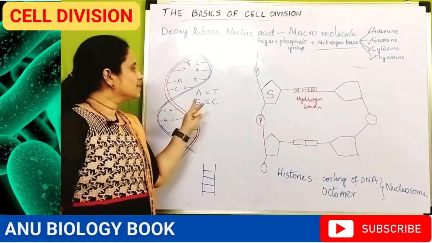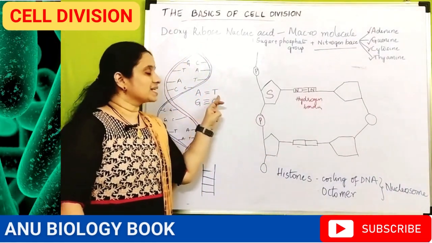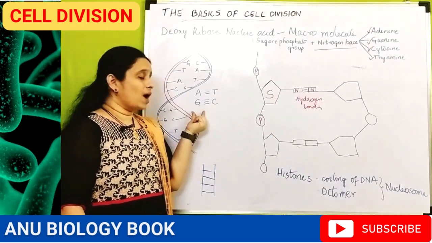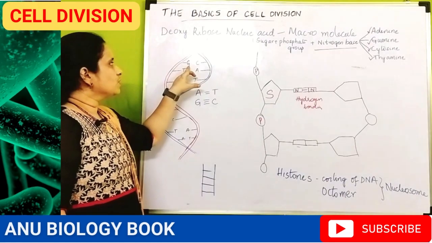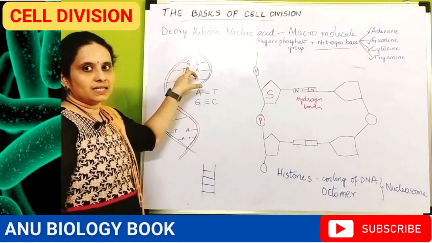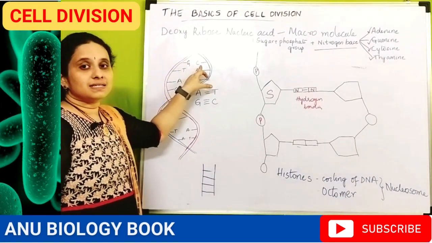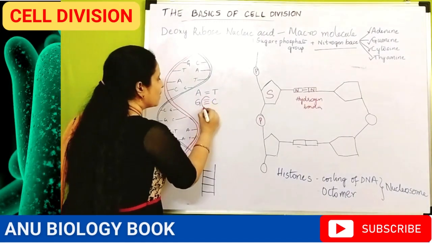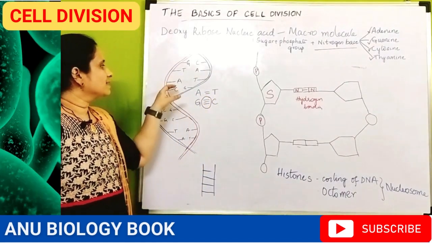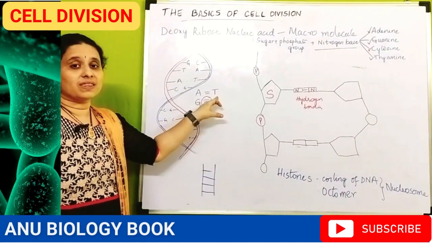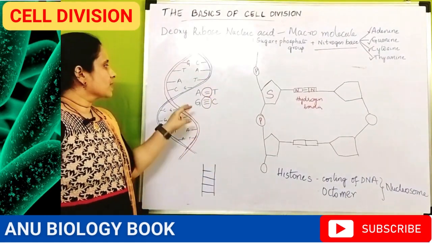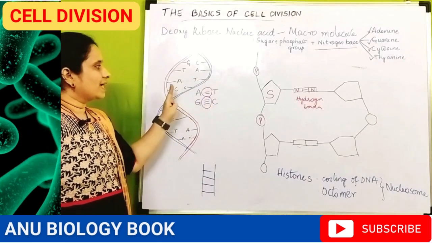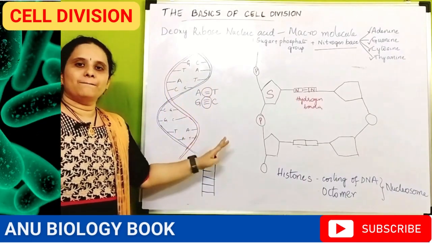Adenine always pairs up with thymine and guanine always pairs up with cytosine. Guanine always pairs up with cytosine with a triple bond, and adenine always pairs with thymine by a double bond.